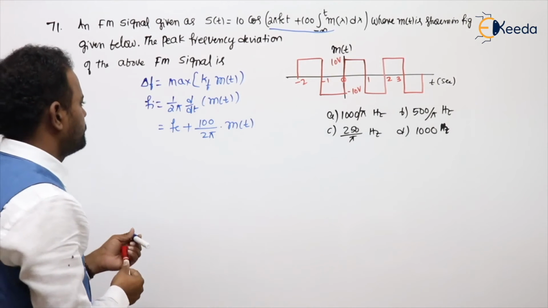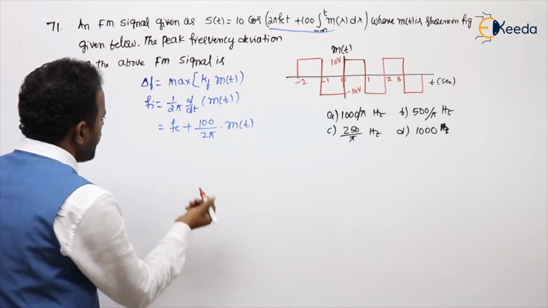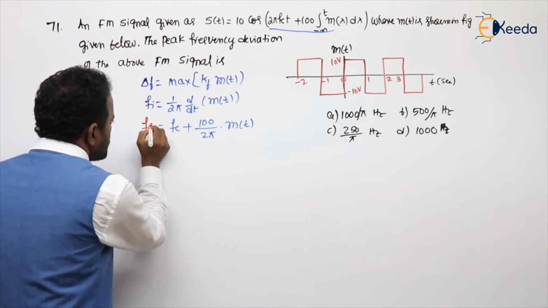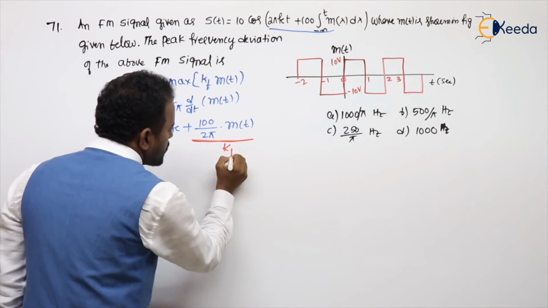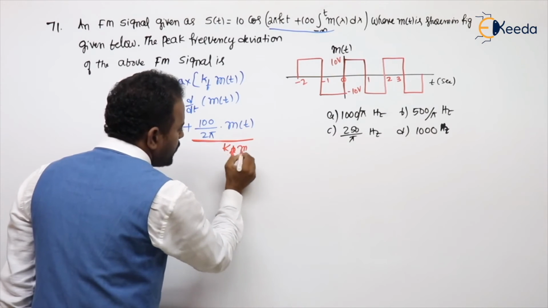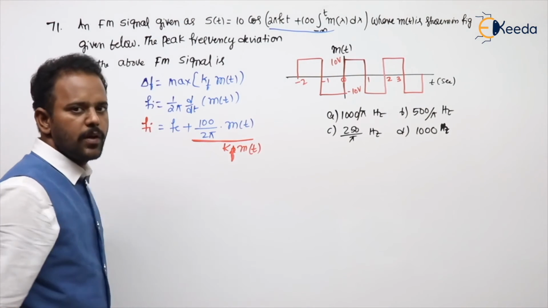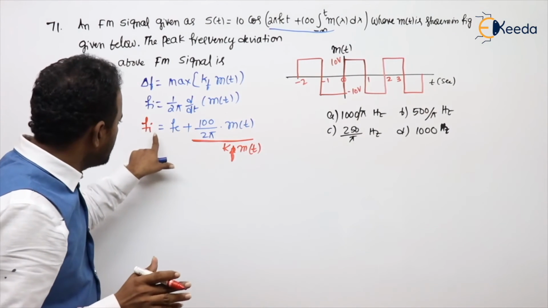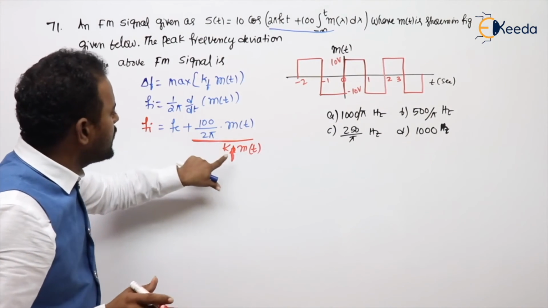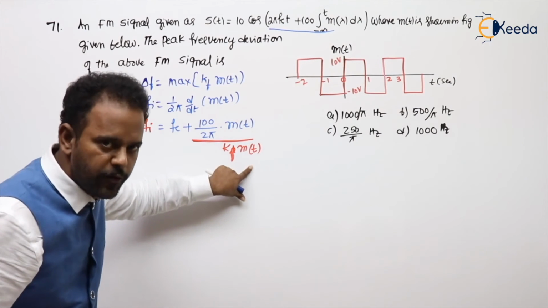Now try to follow. Always, in the instantaneous frequency Fi, the term added to Fc is called, student, Kf into m of t. Whatever the term added to Fc in the instantaneous frequency is called Kf into m of t.